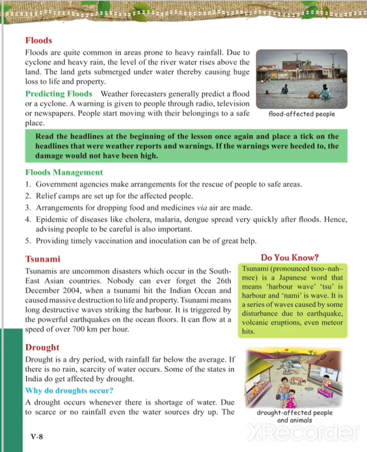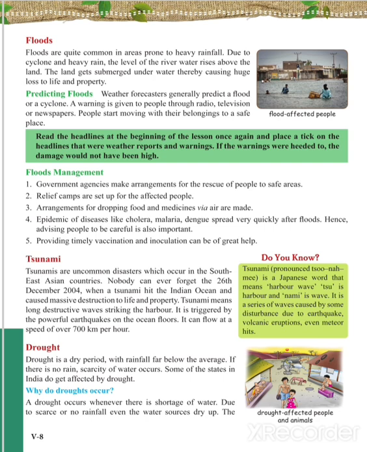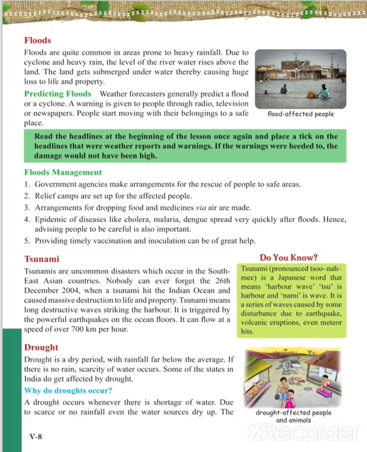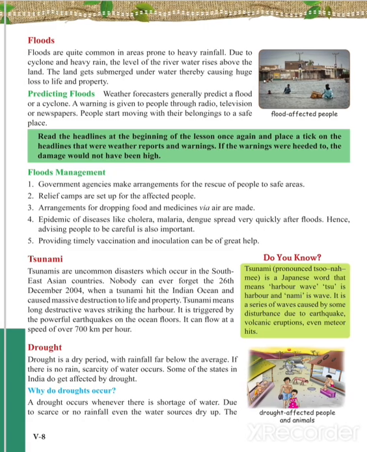Whenever there is an earthquake on the ocean floor, the water level rises, enters the coastal areas and destroys them. Now it is said that the wind can flow at a speed of 700 kilometers per hour. These are about the destruction or the damages happening because of heavy rainfall.